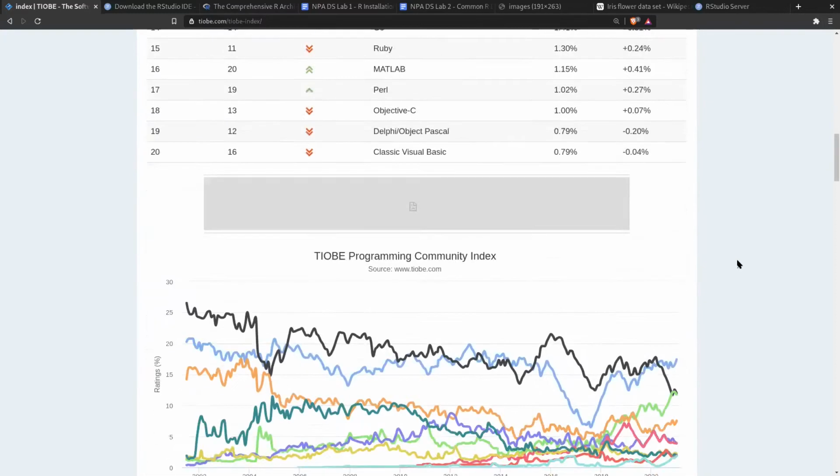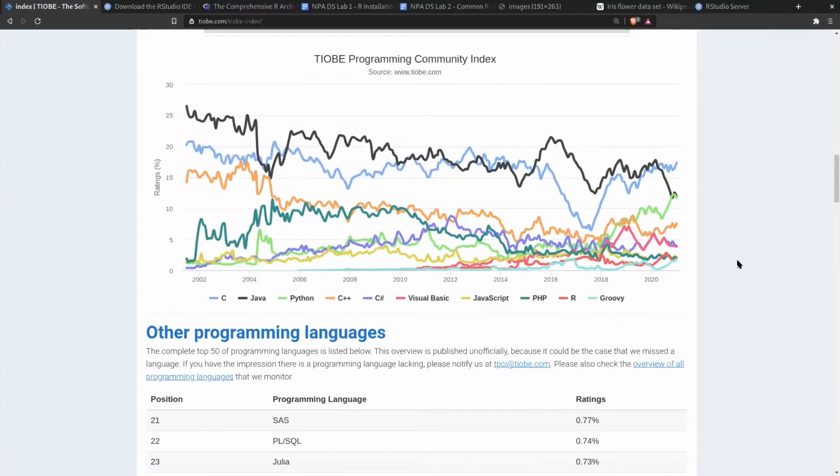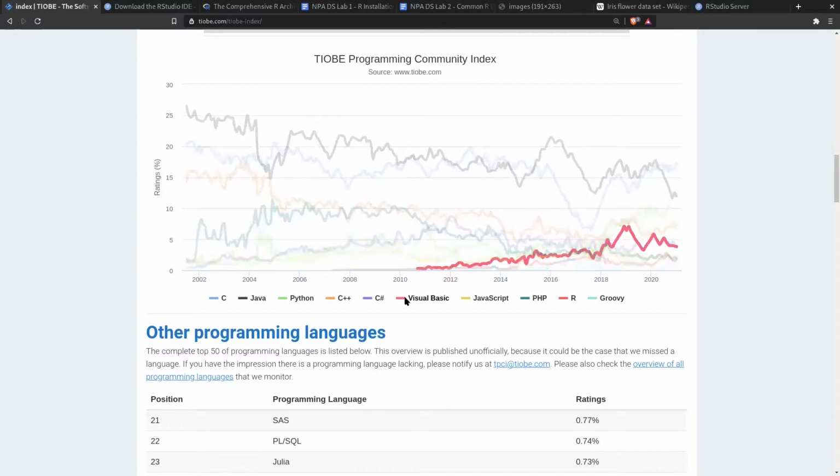Now, if we go down and have a wee look at this graph here, we can hover over each of these languages and we can see which ones are popular. So if we have a look at Visual Basic, you can see that that's got a kind of steady little growth, and R is quite similar to that. Look at R. R in 2008 was very low, and then it's just slowly climbing up in popularity.